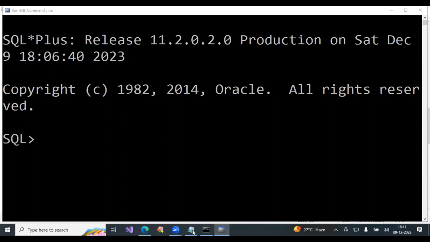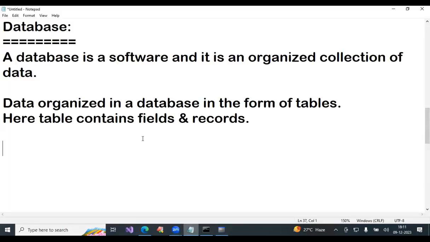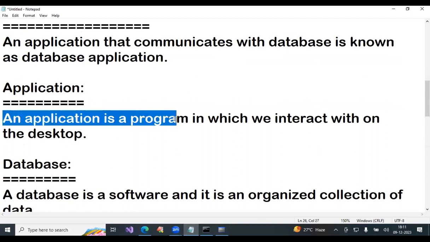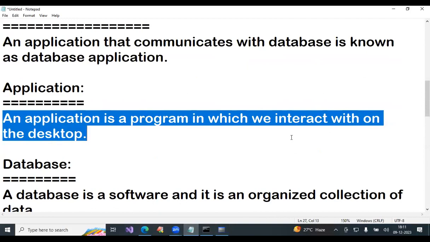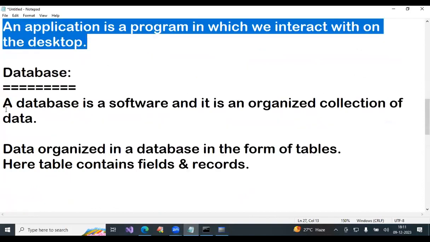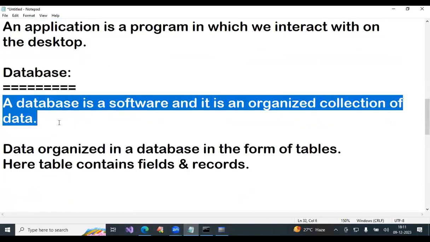Here I gave the definitions. An application is a program which we interact with on the desktop. You are interacting, so it is called an application. Database is a software and it is an organized collection of data. Database is just one software. It contains data. That is a database. Now, whether it is application or database, I asked.